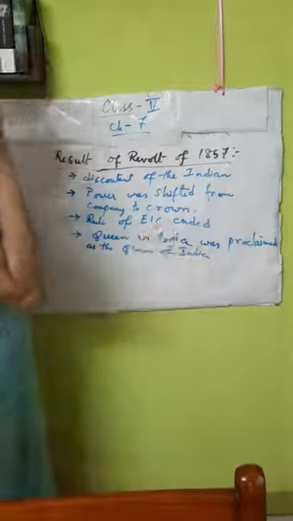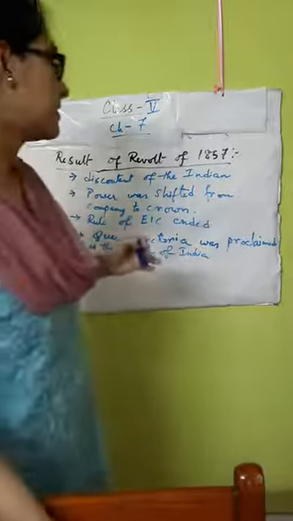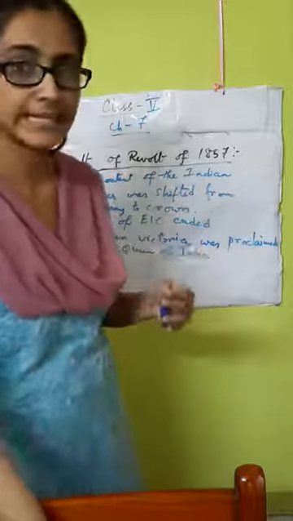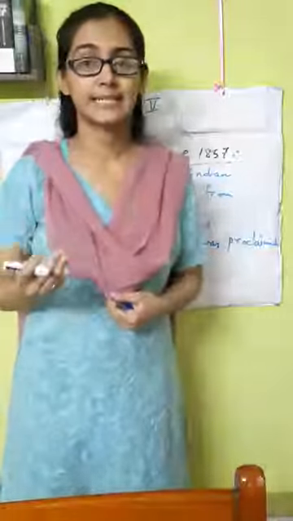So India came under direct rule of British. Till now the company was ruling over India. Now it was decided that the British will directly rule India.